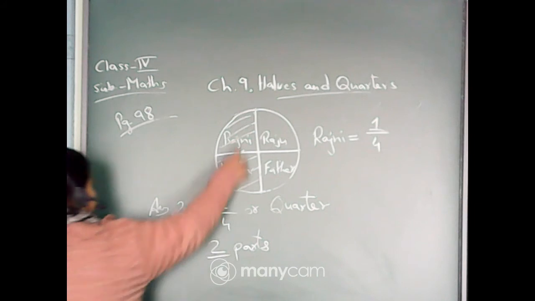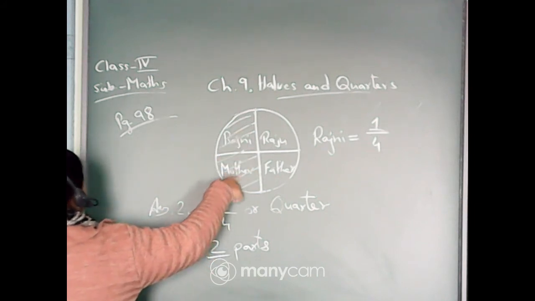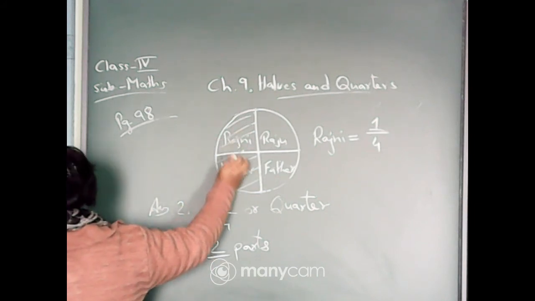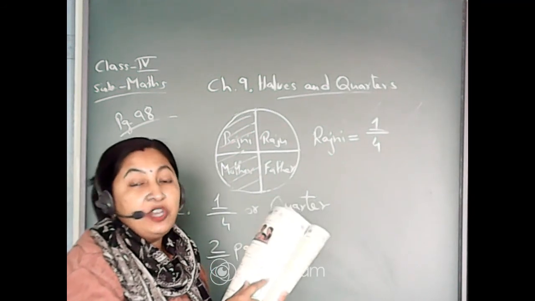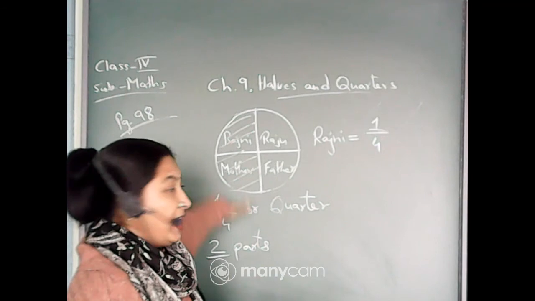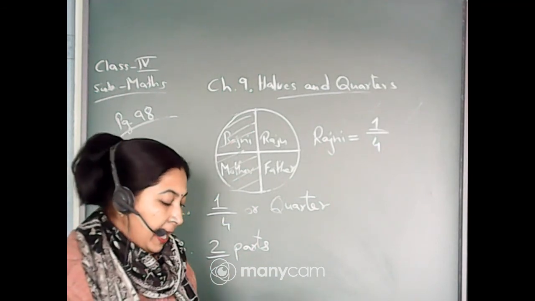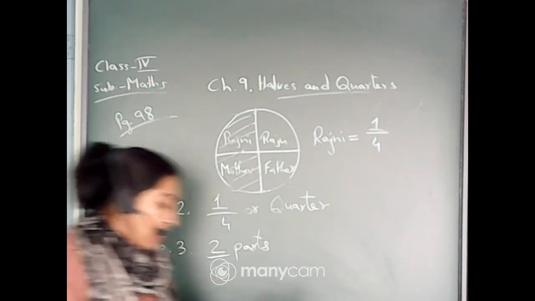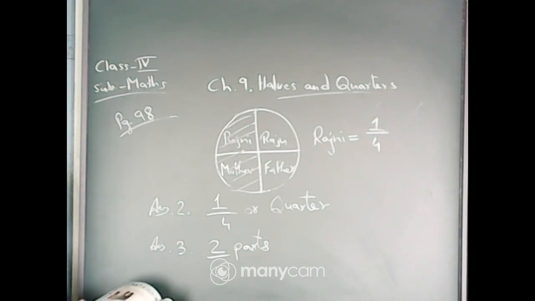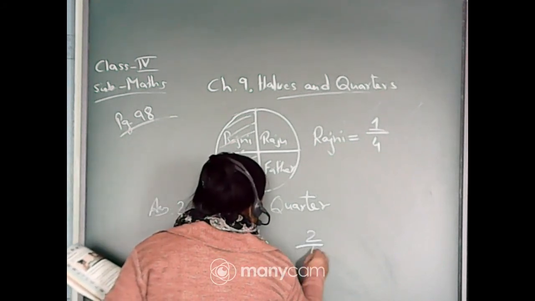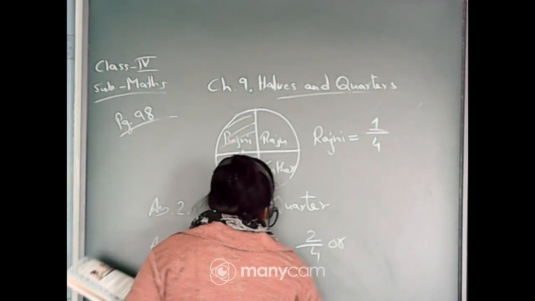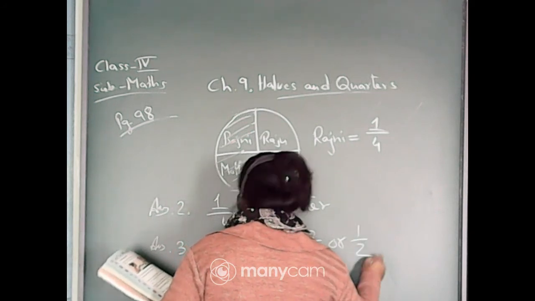You will color this whole portion with orange, as Rajni was orange, so you will color this one also with orange in the second figure. In the second figure, you will color half of the cake with orange. And you will write in the blank that Rajni will get 2 parts. So she can write it as 2 by 4 or 1 by 2.